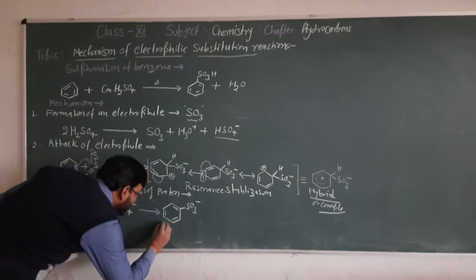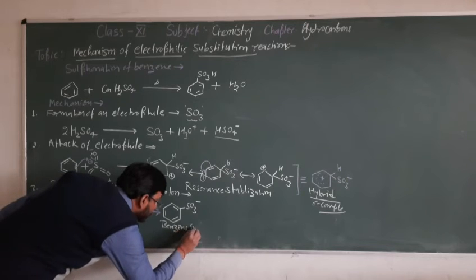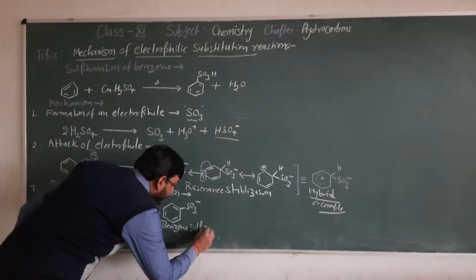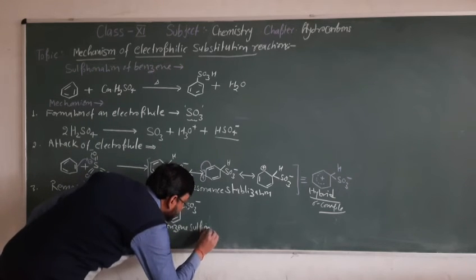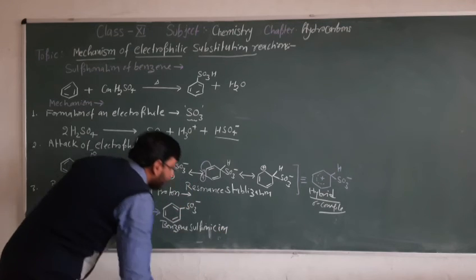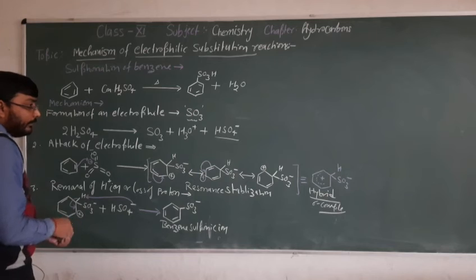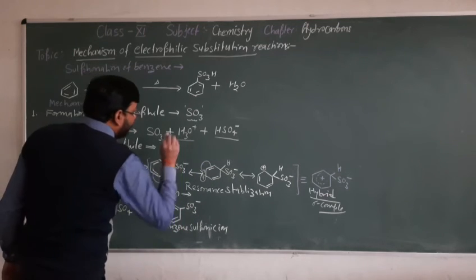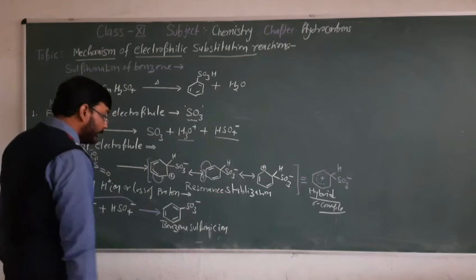This is called the benzene sulfonate ion. Now the benzene sulfonate ion will get protonated by H3O plus and get converted into benzene sulfonic acid.